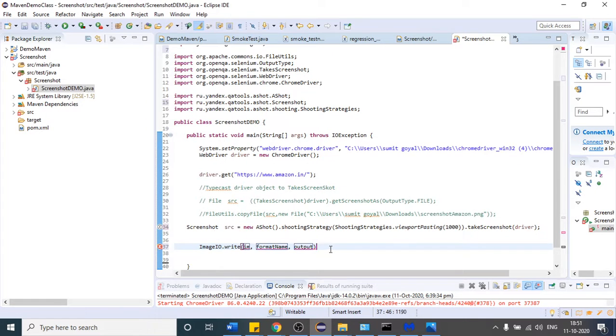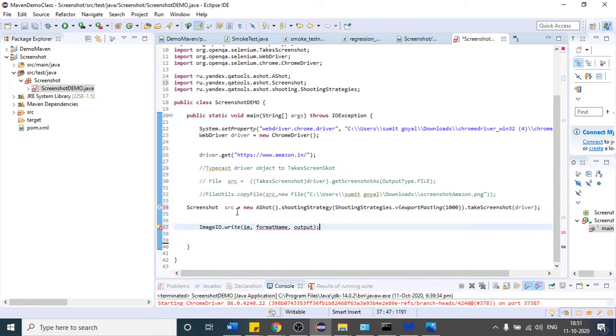So here, first of all I will write this variable here, because this variable will have my complete web page screenshot, paste it. After that, what is the format, JPG or PNG? Let me go with PNG, right? If I want my file output in the form of PNG, then I can write that.